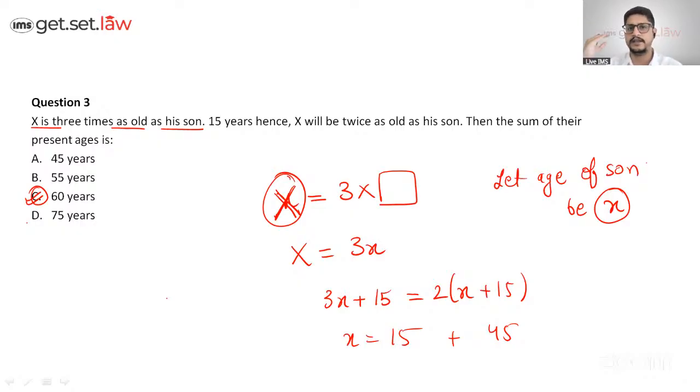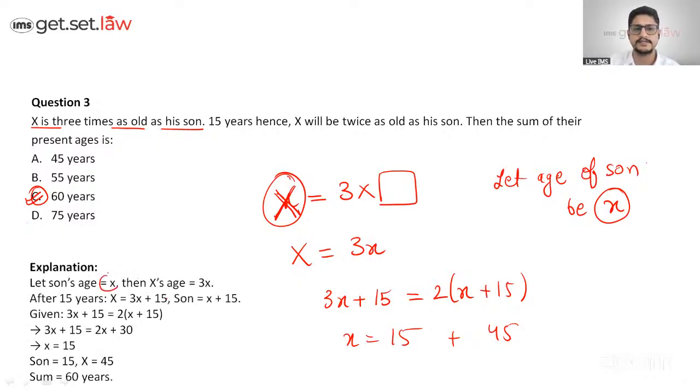So I took it up in a way to solve it in the exam. Not more than 20 or 30 seconds it is going to take, but I have to explain it. So this is what is given. Let the son's age be X. So Mr. X's age will be 3X. This is what we did, right?